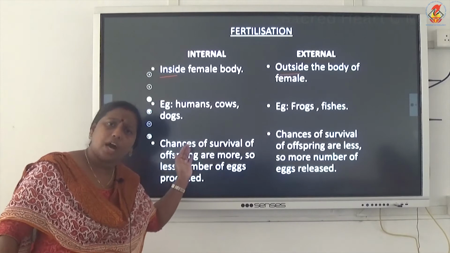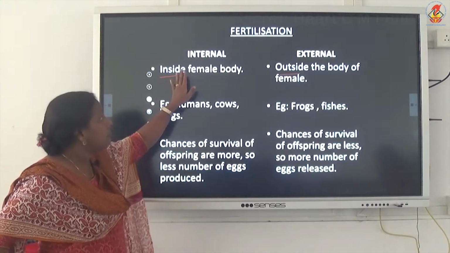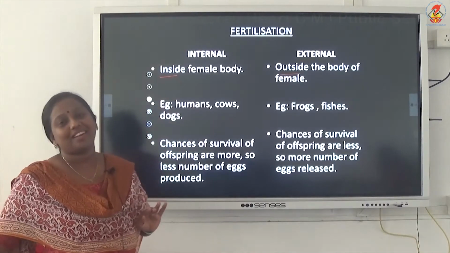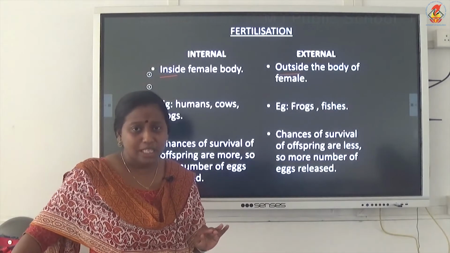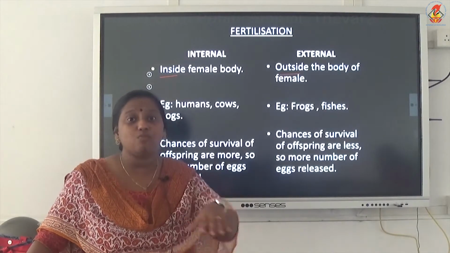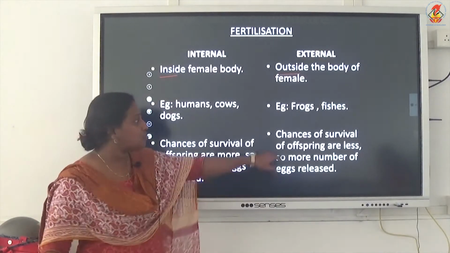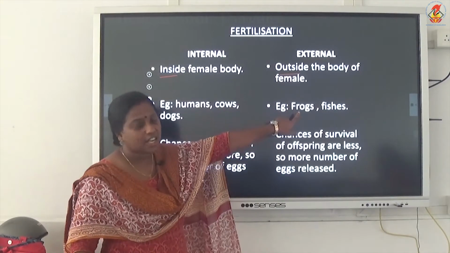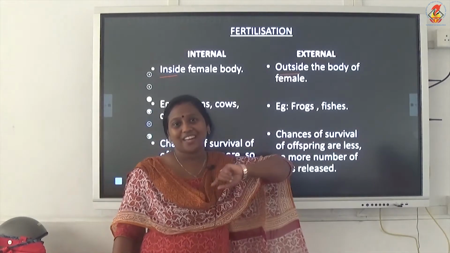In most of the higher organisms, the type of fertilization which occurs will be internal. Whereas in most of the aquatic animals, those animals which live in water, the fertilization will be external, like frogs, fishes and all.